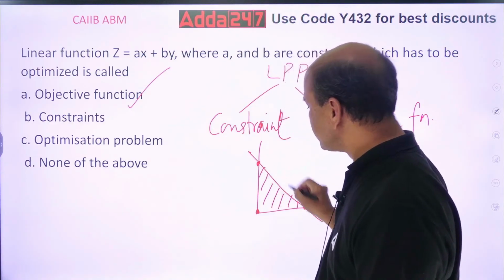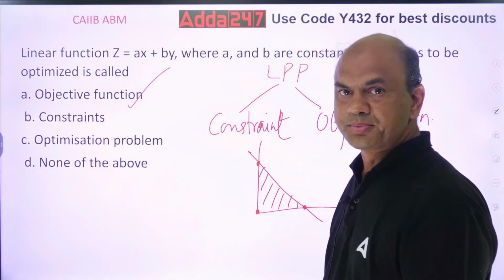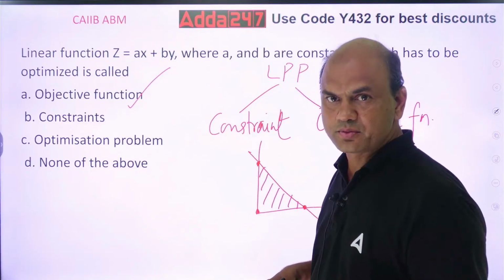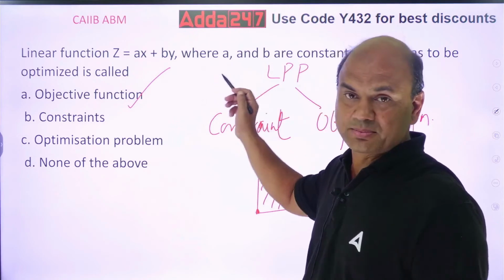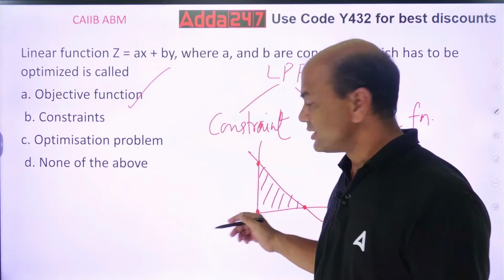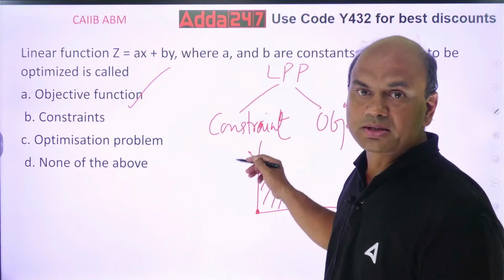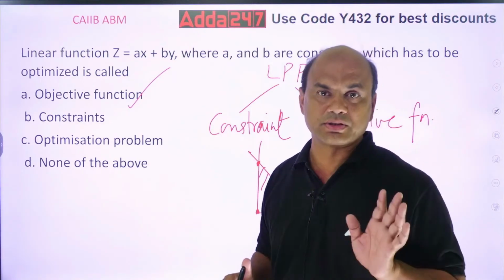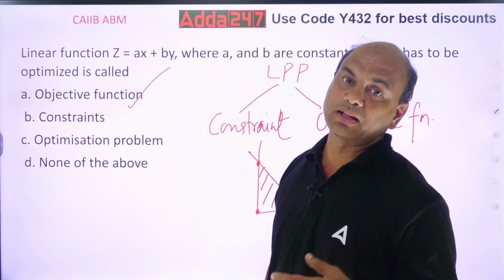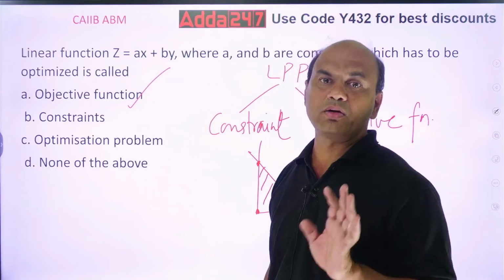Whenever I move this Z function, if I am asked in the question whether I have to maximize or minimize, if I am asked to maximize, then wherever I get the maximum answer, that will be my solution. If I have been told to minimize, wherever I get the minimum answer, that will be my optimum solution.